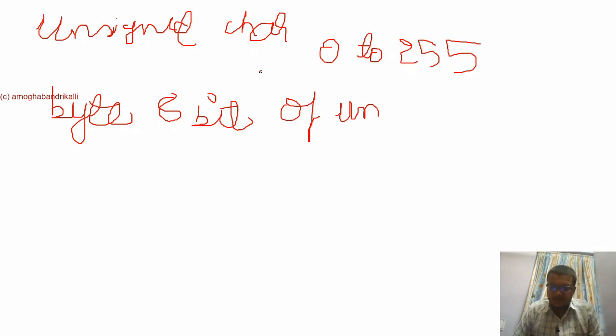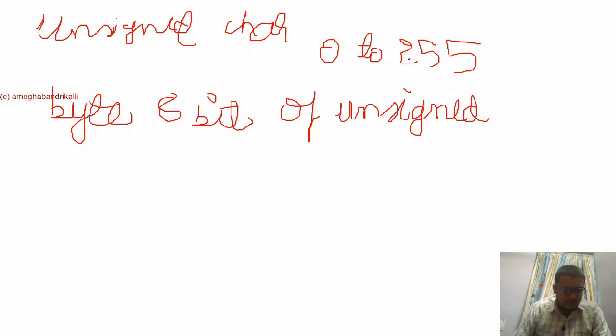Here it is an 8-bit unsigned number, and unsigned means only positive numbers. So this is unsigned char, and next we are going to see the integer, that is the int data type.